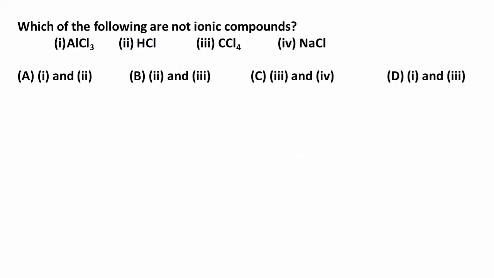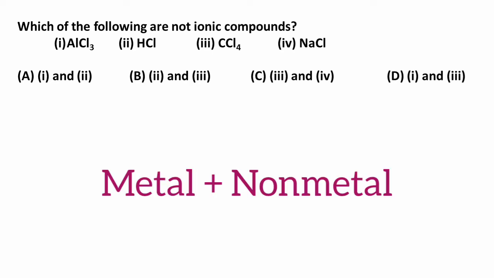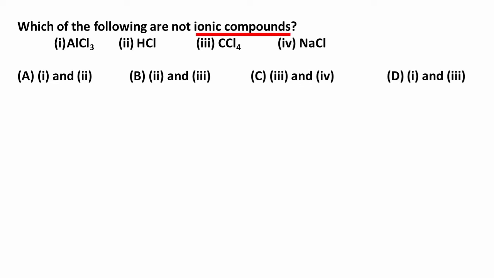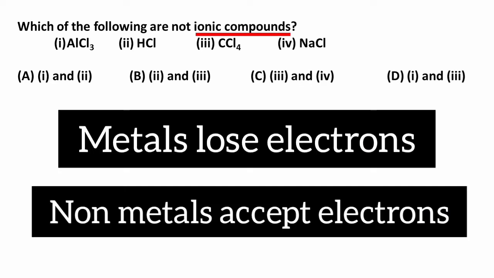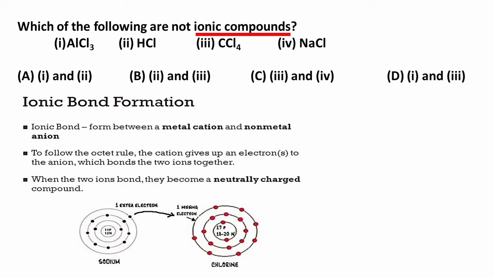Number 4. Which of the following are not ionic compounds? 1. Aluminum chloride, 2. hydrogen chloride, 3. carbon tetrachloride, 4. sodium chloride. Ionic compounds are formed when a metal reacts with a non-metal. In this process, metals lose electron and non-metals accept electron. When metals lose electron, they become metal cations, and when non-metals accept electron, they become non-metallic anions.